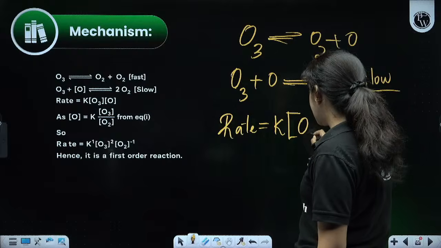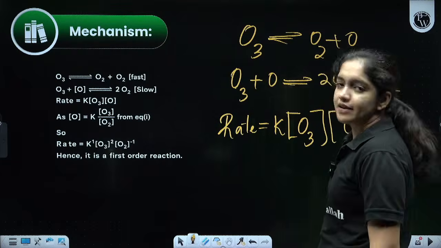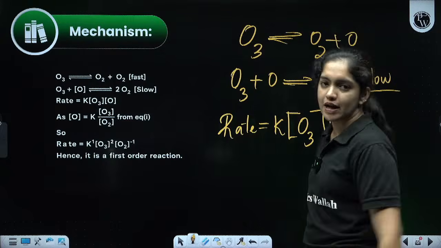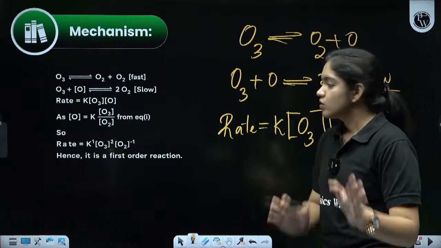So O3 and the concentration of O. So this is the rate of the reaction. We can write the rate law like this: rate is equal to K into concentration of O3 into concentration of O. Got it? Next one.